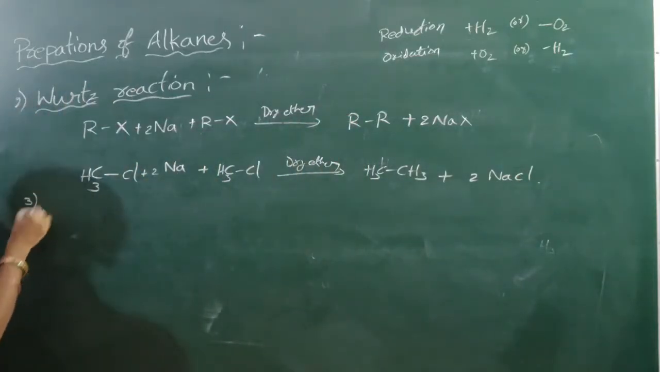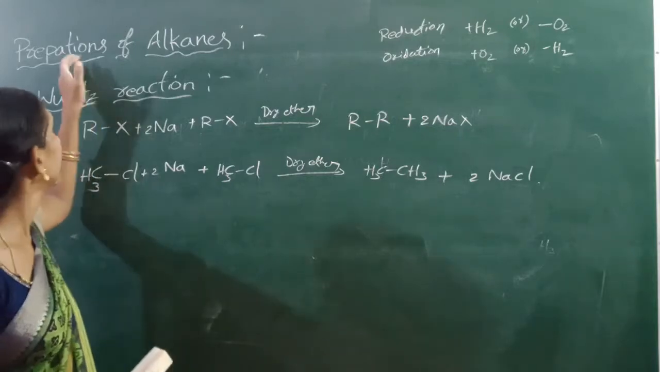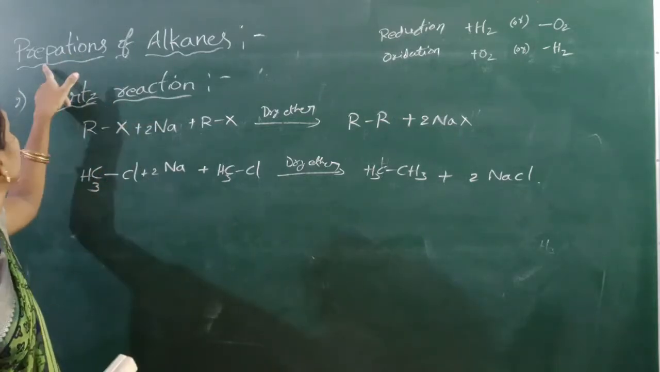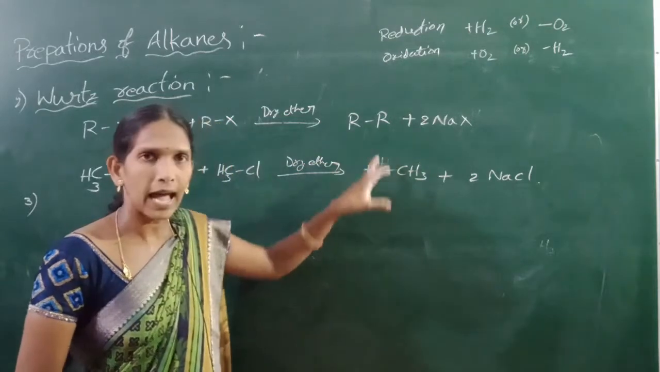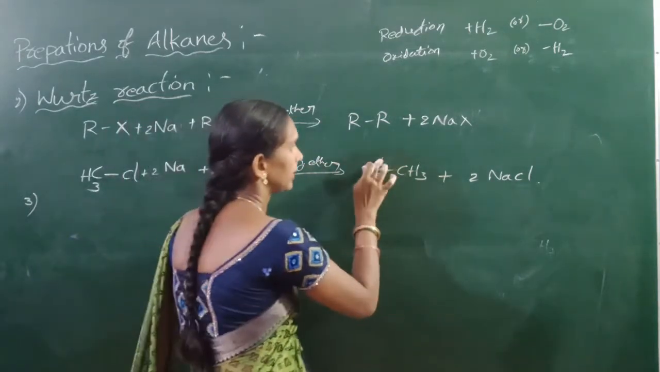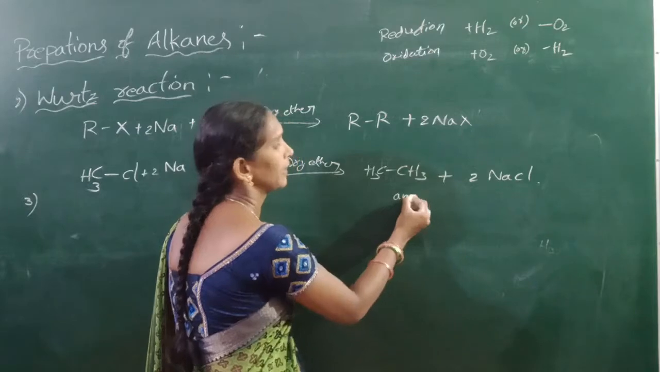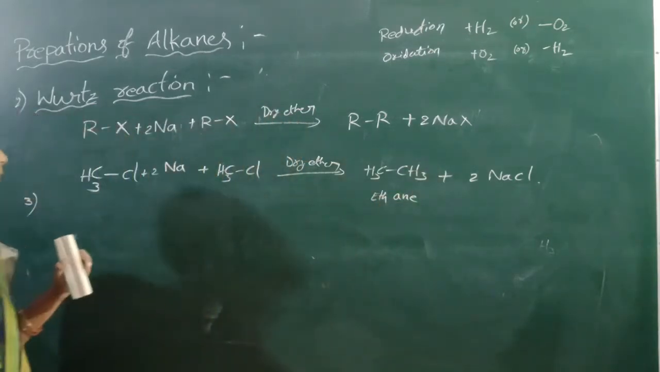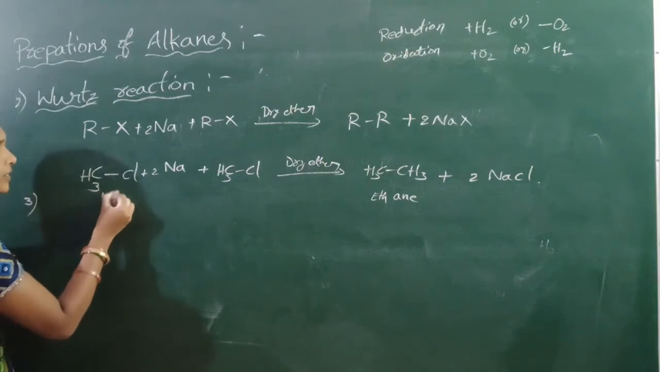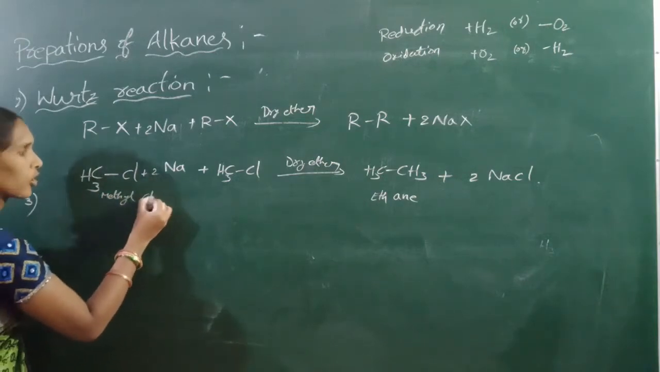The third preparation is, okay, these all reactions are preparations of alkanes. So we can prepare the alkanes. Ane means single bonds. This is ethane. Okay, this is methyl chloride.